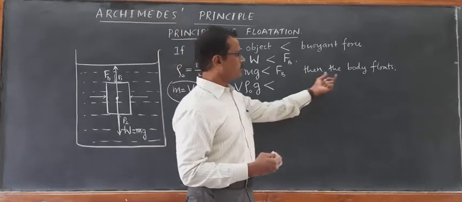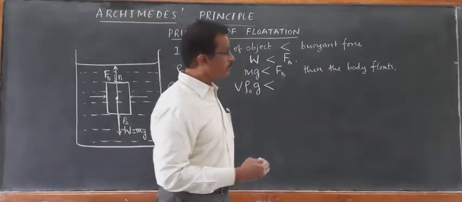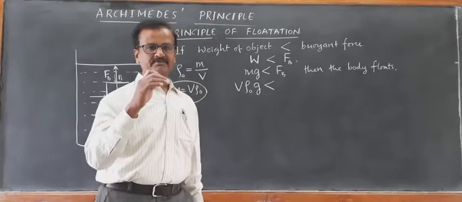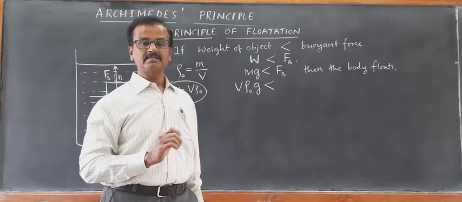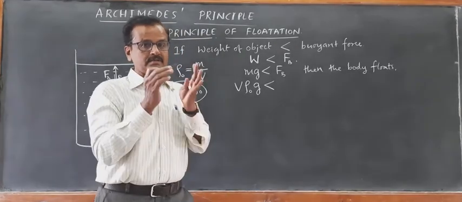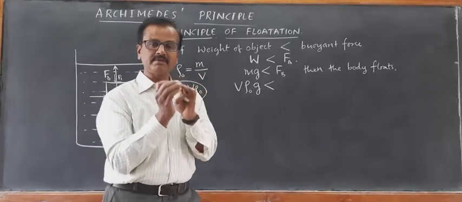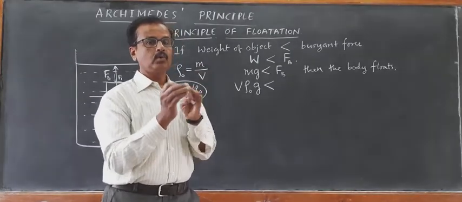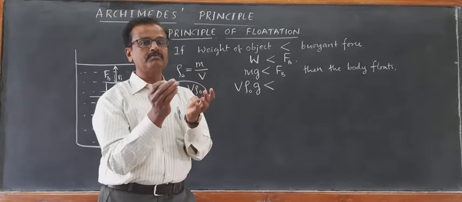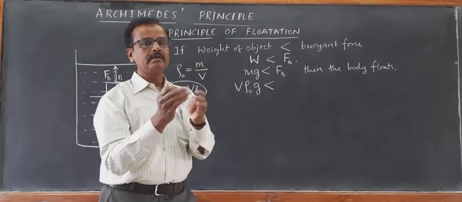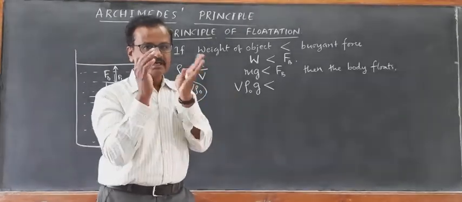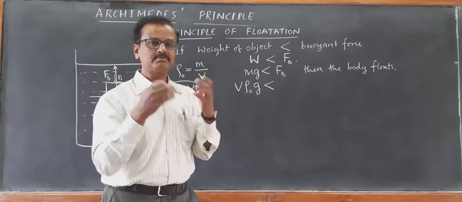Since the body floats partially, some part of it is immersed inside the fluid. How much part of the body is immersed inside the liquid? Only that much volume of the body displaces the fluid.